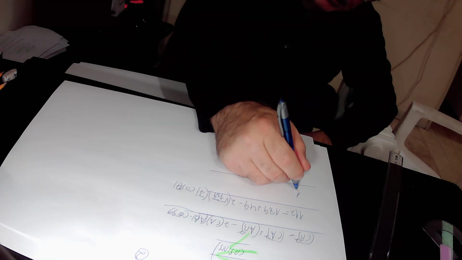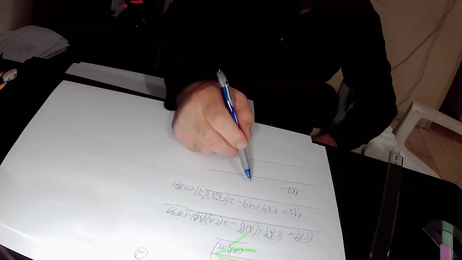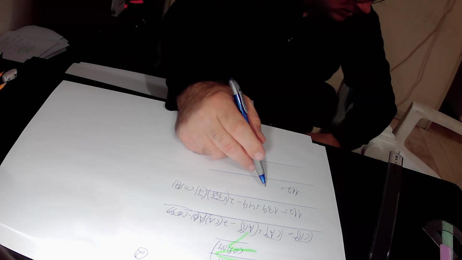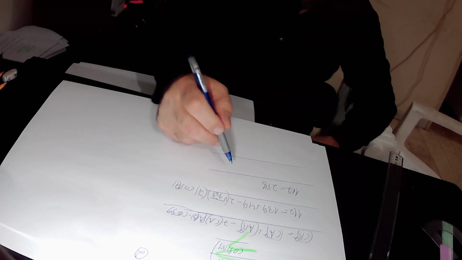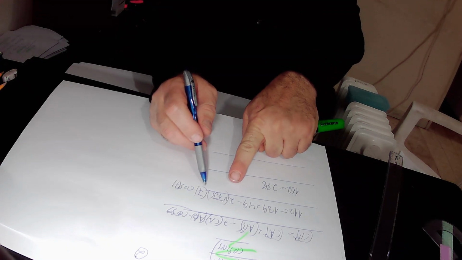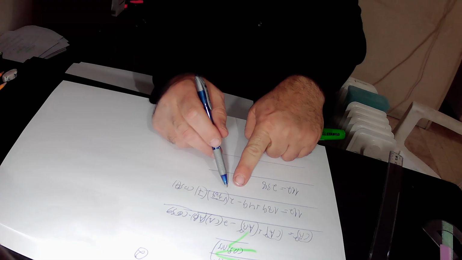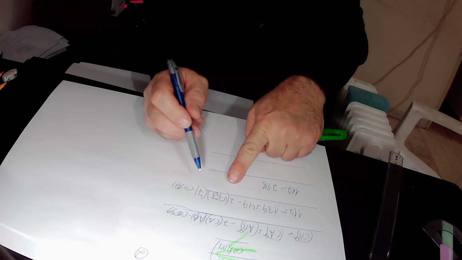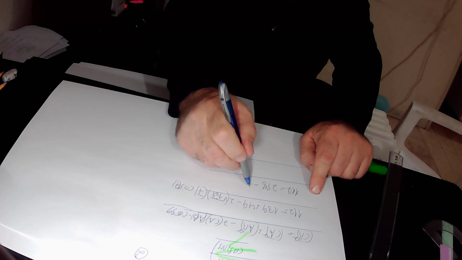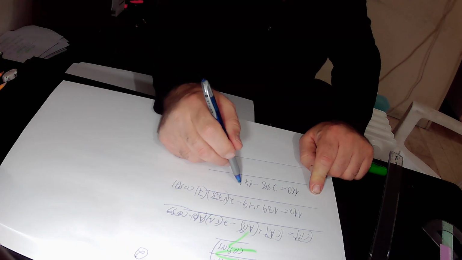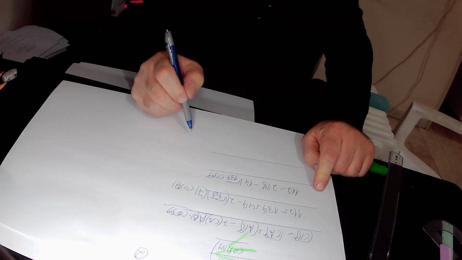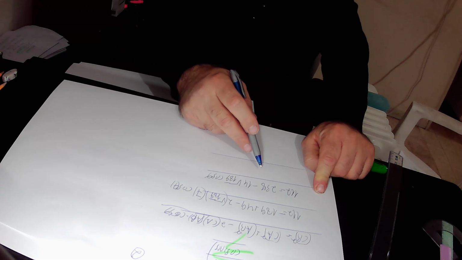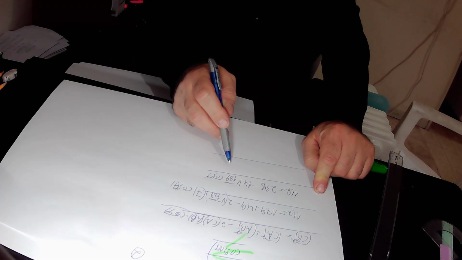So in total, we found out that 112 equals 189 plus 49, which is 238. Here we have minus 2 times 7, which is minus 14, so in total this expression equals minus 14 times the square root of 189 times cosine alpha. So 112 equals 238 minus 14 times the square root of 189 times cosine alpha.